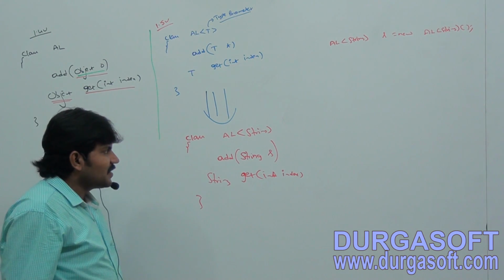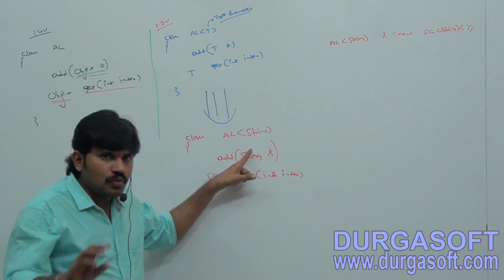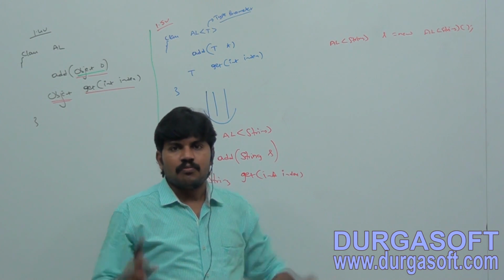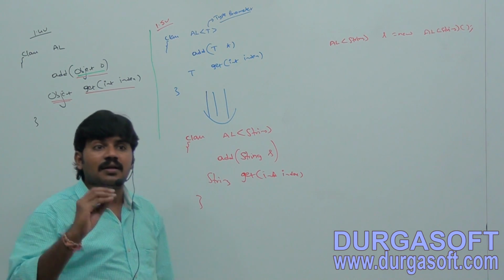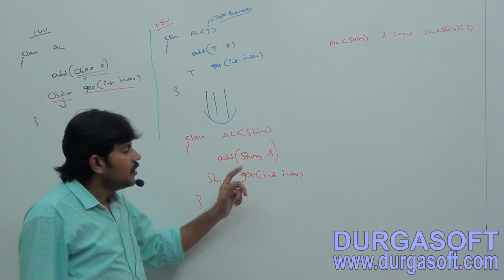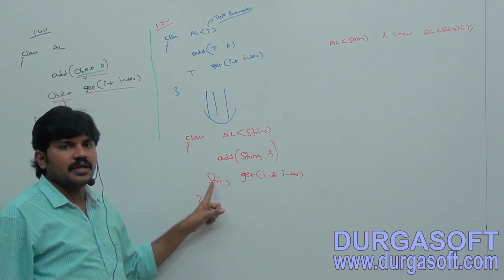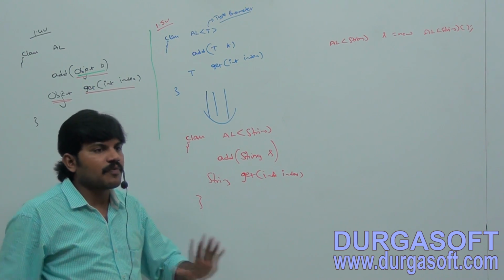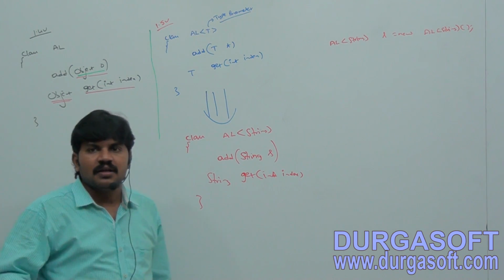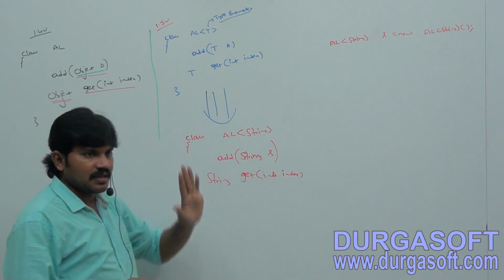Now observe, for this l, the add method can take which one as the argument? Only String type. That's why we can add only String type of objects. By mistake, if you try to add any other type, immediately the compiler will give a compile time error. The return type of get method is String type, so at the time of retrieval, typecasting is not required. Is it clear? Internally, this is how we get type safety and how we solve the typecasting problem, just because of this type parameter, right?